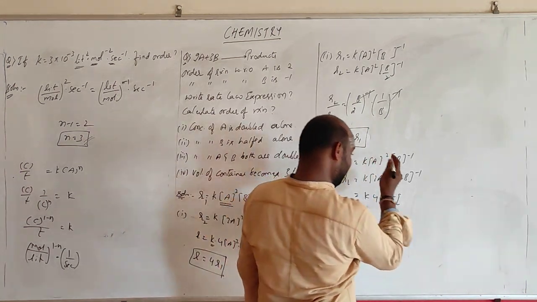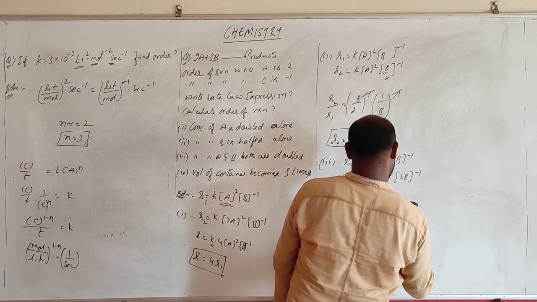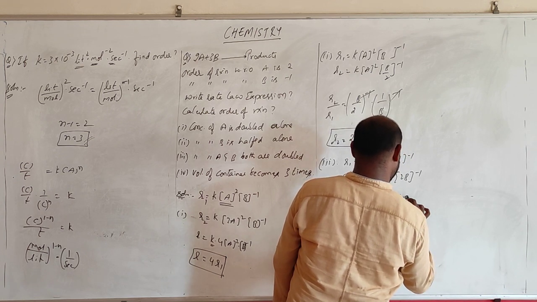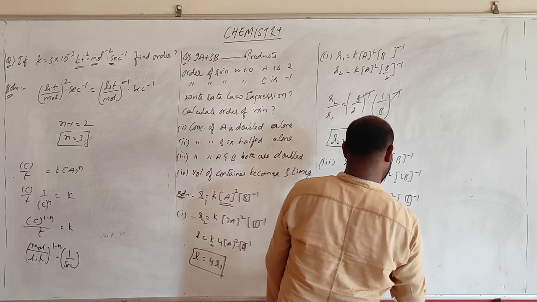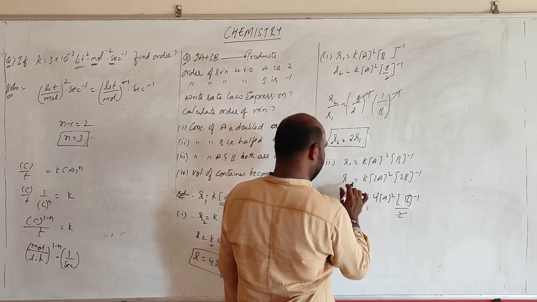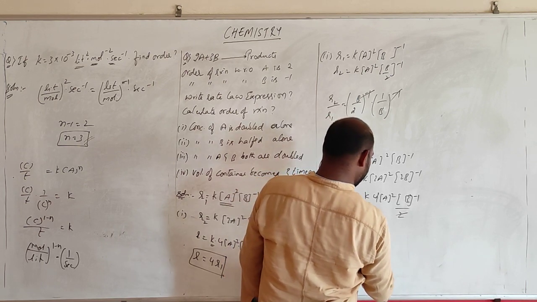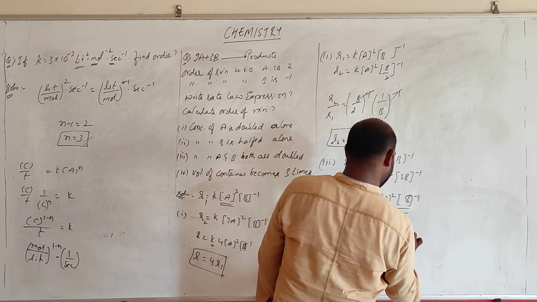What is this? 2 power minus 1. 2 power minus 1 means 1 by 2. Right. So this 2 will be cancelled. So R2